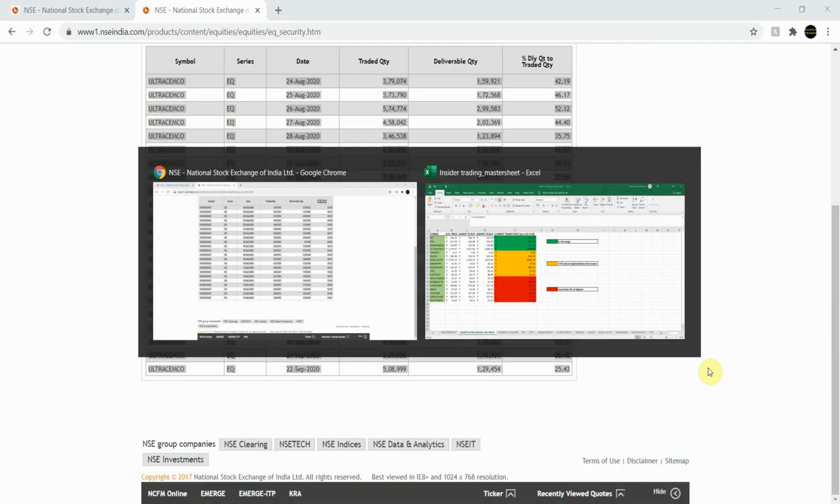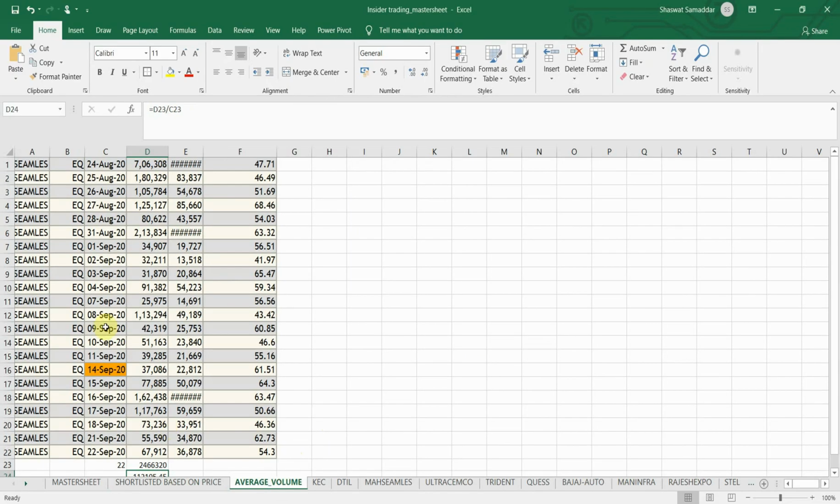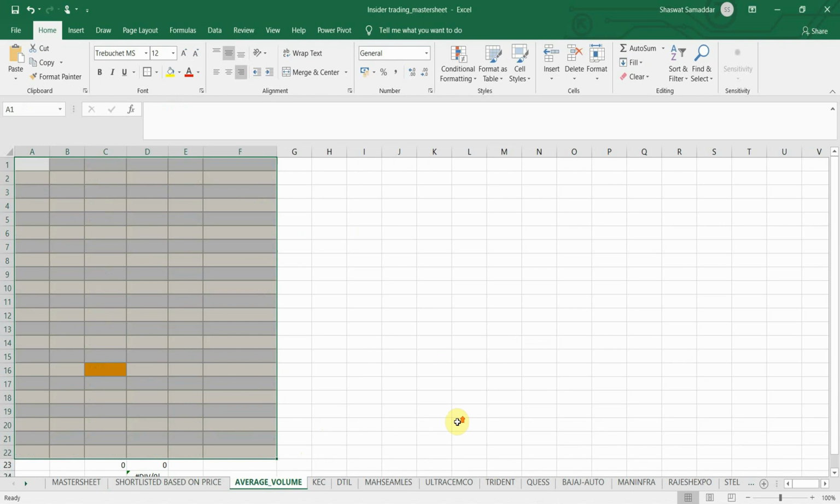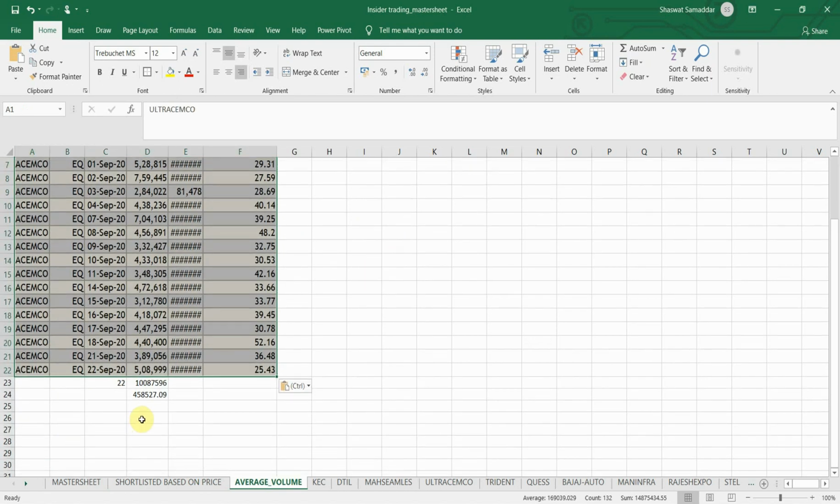I'll copy this. I'll go to the average volume section. I'll delete whatever there is. I'll paste the data of Ultra Semco. Okay, now the average traded volume comes out to be 4,58,527. So it's a good average traded volume.